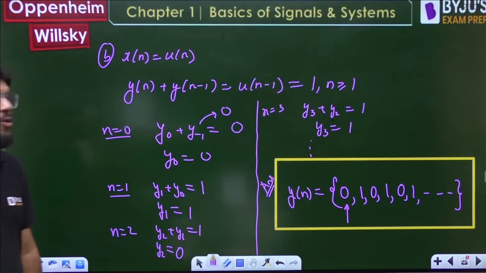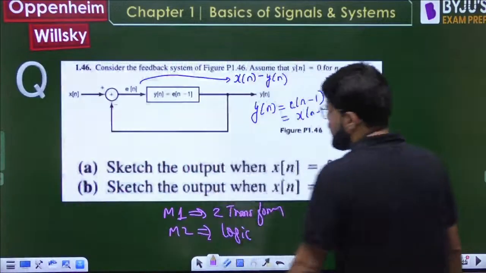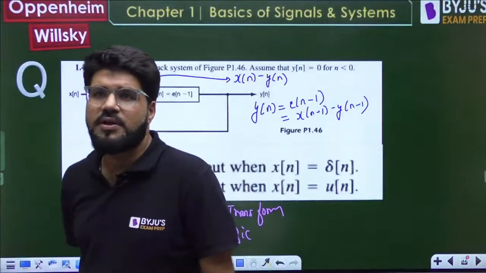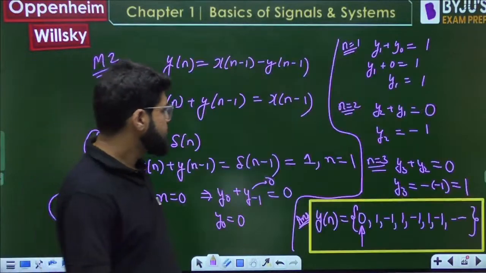Hanji, hope you have got it. Okay, by the logic of equation, it is simple. If you want, you can solve it by the Z transform also, if you know the Z transform. ठीक है जी?